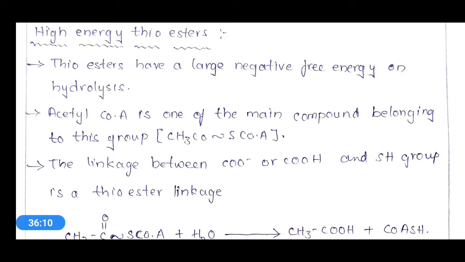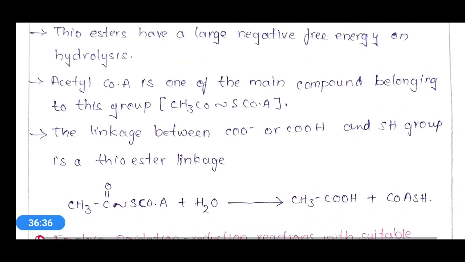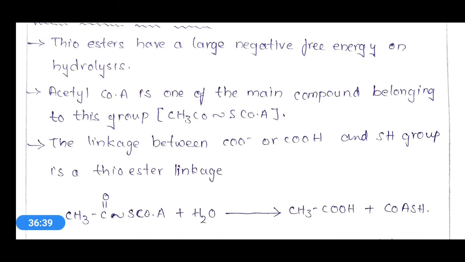Okay, acetyl CoA is an important high energy thioester, and it is very essential for many biological actions in our body. And the linkage between COOH or COO minus and SH group is a thioester linkage. That means if a bond is formed between COOH and sulfur group SH, this is called a thioester linkage.